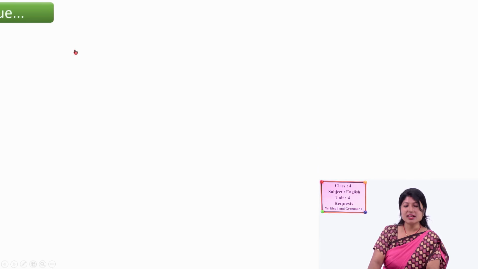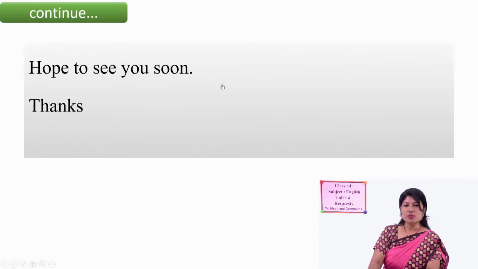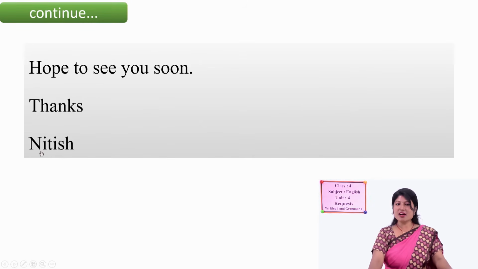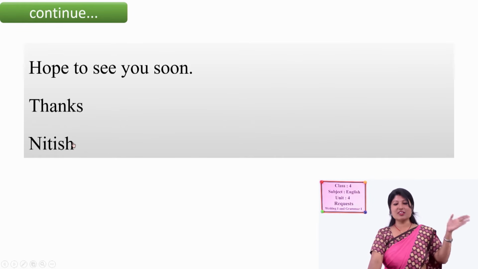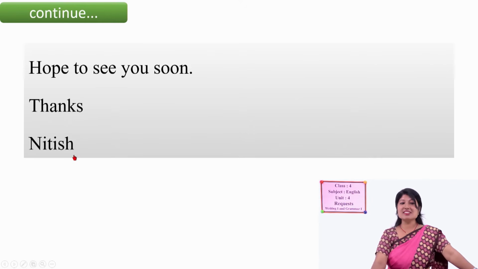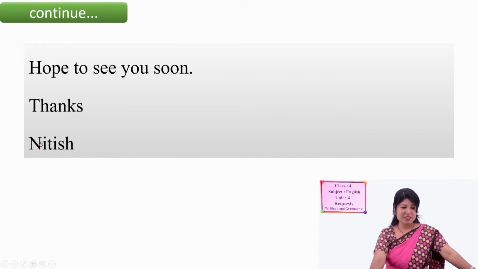Now, in the ending section: hope to see you soon. Thanks. Here would be Nitish. What was there before? Samyak, right? So this is just the opposite of what the email sent before said. Here it was Samyak, now Nitish, because this time who is the sender? Of course, Nitish. So here we write the sender's name. Nitish sent the letter, I mean email. Letters and emails are similar.